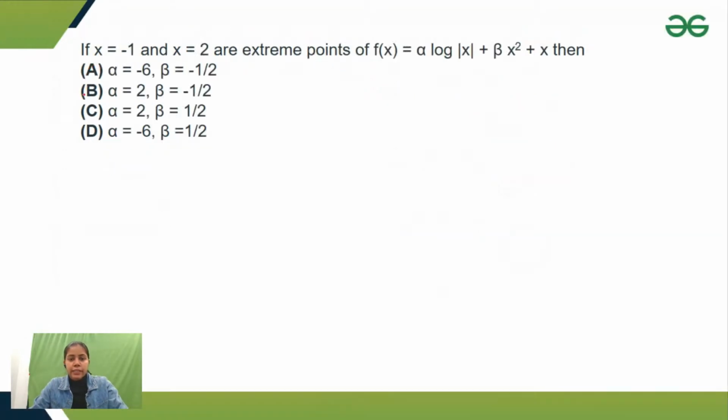Let's see the next question. Just try this one question, guys. I hope all of you know about maxima and minima.